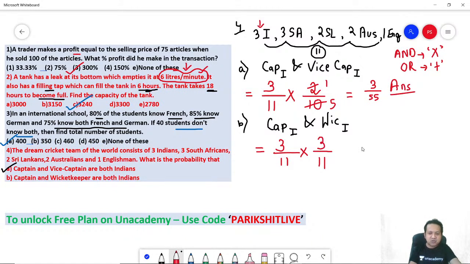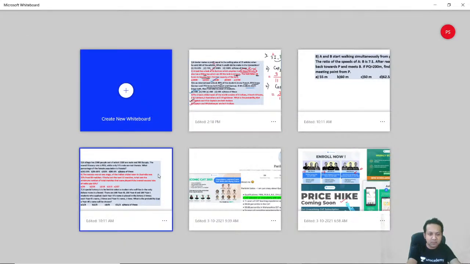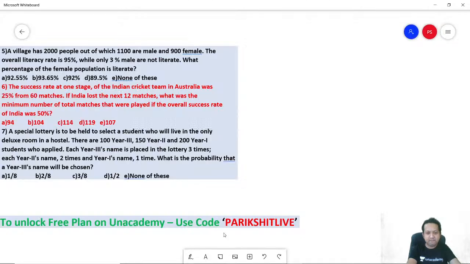So 3 into 3 divided by 11 into 11 is 9 by 121. That's your answer. I hope you appreciate the difference between part A and part B. They help you to crystallize your concepts. I hope you understand that. Perfect. Easy one, right? Okay. So answer for the second one is 9 by 121. Let's go to the next one. Number 5.